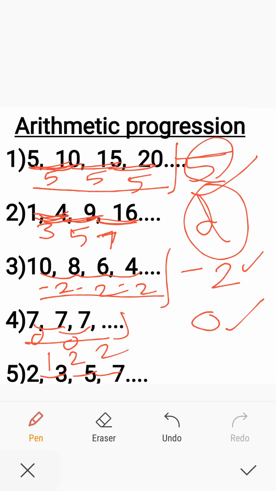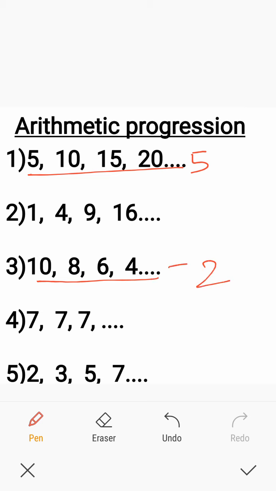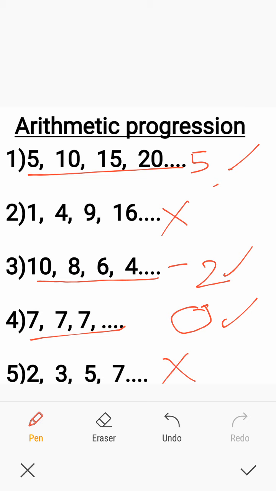So can you tell me what an arithmetic progression is? The first one is an arithmetic progression because the difference of the consecutive terms is 5. The next one is an arithmetic progression, the difference of each of the consecutive terms is -2. The other one is an arithmetic progression because the difference of each of the consecutive terms is 0. So the first, third and fourth sequences form an arithmetic progression, whereas the second is not an arithmetic progression and the fifth sequence is also not an arithmetic progression.